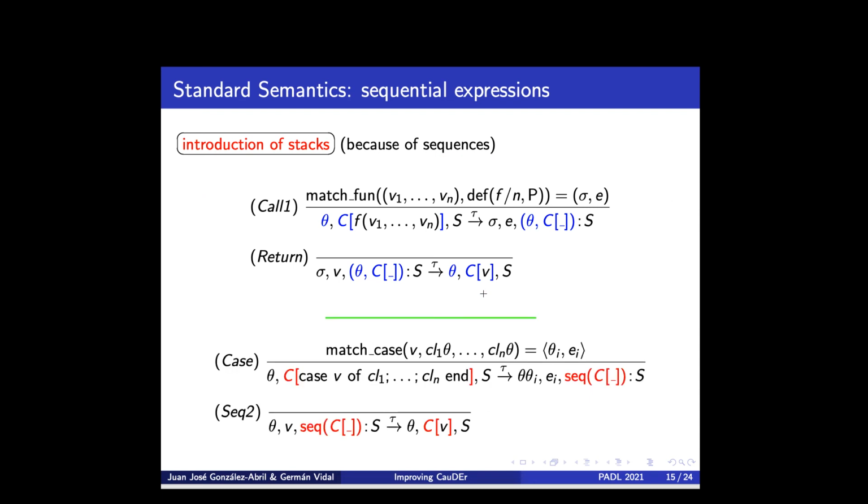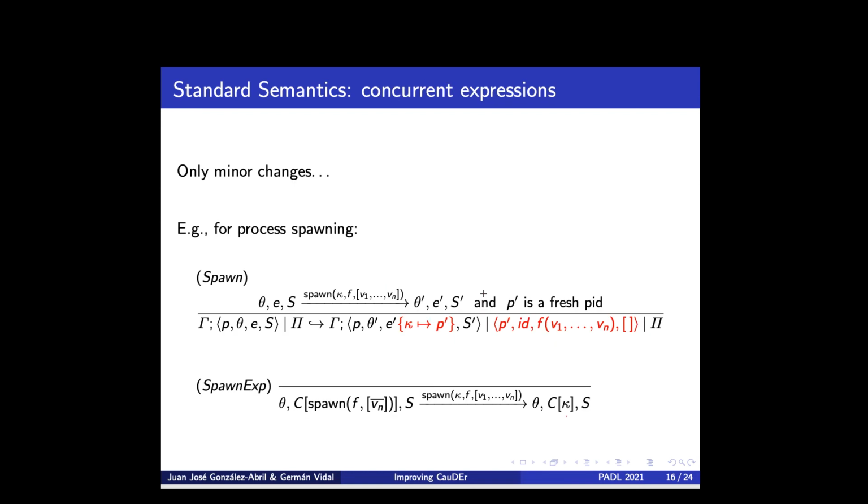This is a more or less standard strategy, and we have to do the same also for case expressions, because we have a similar situation, because a case expression can also be reduced to a sequence of expressions, and actually also for conditionals. You can find more details in the paper about that. And regarding the evaluation of concurrent expressions, there are just some minor changes with respect to previous approaches.